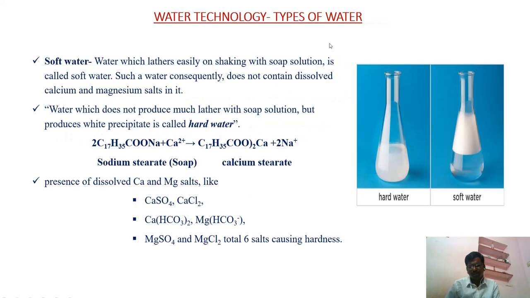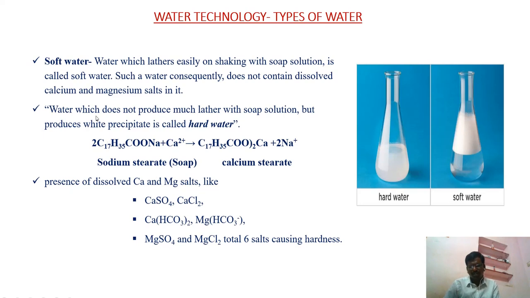Next, types of water. Based on the formation of lather, we can divide water into soft water or hard water. Soft water is free from calcium and magnesium salts, and it will form lather with soap solution. That means soft water is the water which produces lather with soap. That water is called soft water.